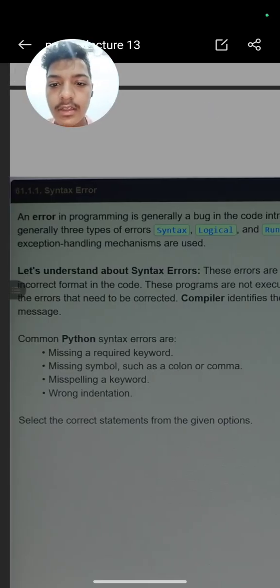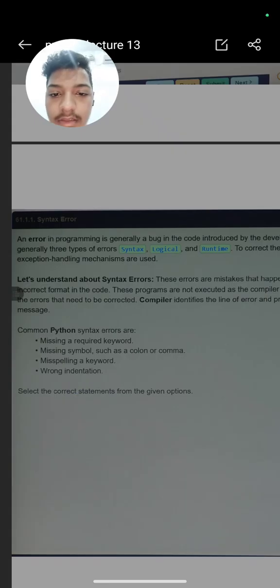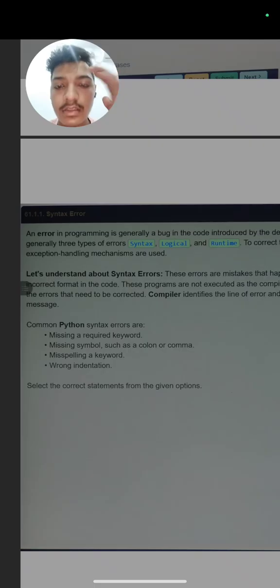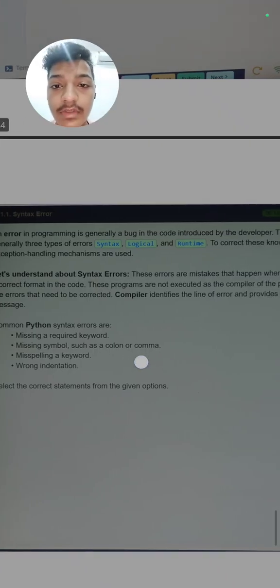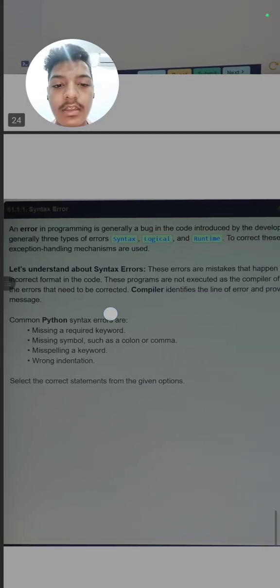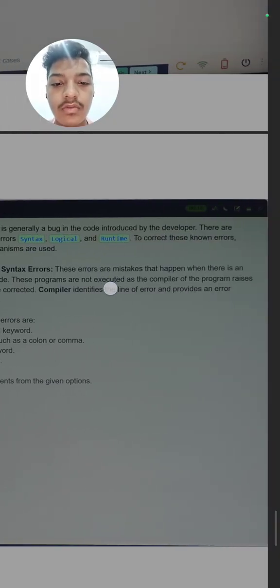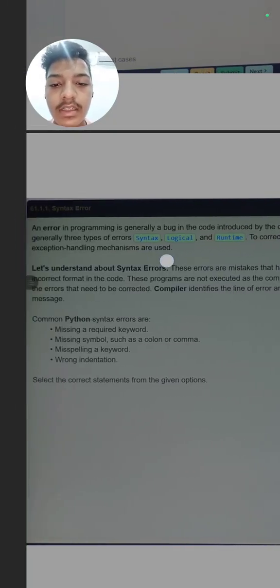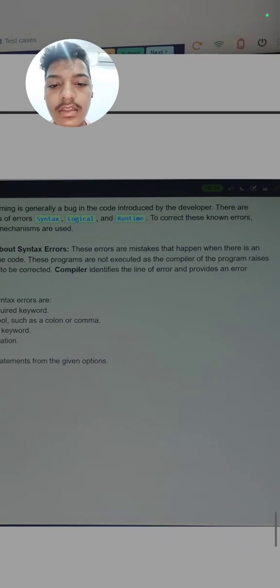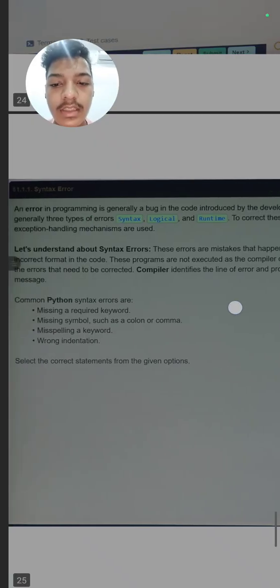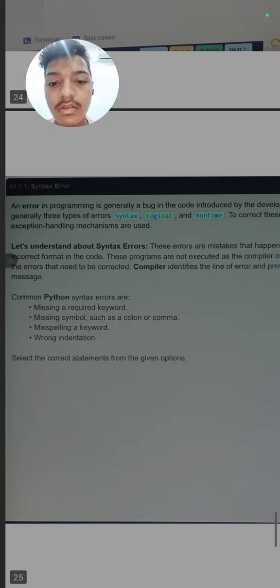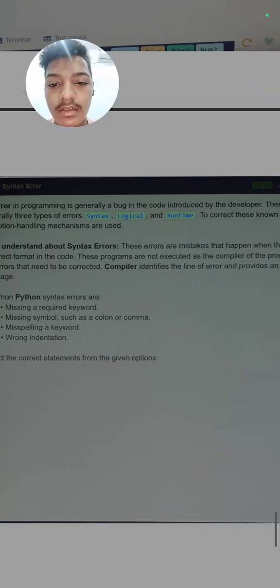Next are syntax errors. An error in programming is generally a bug in the code introduced by the developer. It means the error is introduced by the developer who is developing the program. There are generally three types of error: syntax error, logical error, and runtime error. To correct these, exception handling is used. So let us understand about syntax errors. These errors are mistakes that happen when there is incorrect format. It means when we have written incorrect syntax, it will go under syntax error.